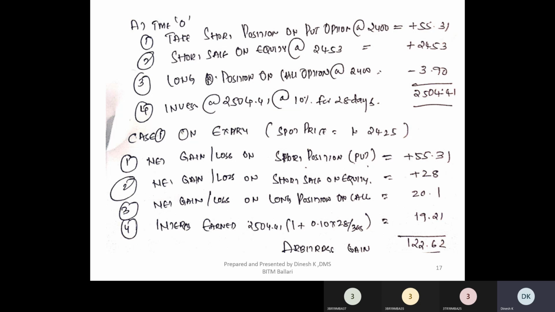Second, the net gain or loss. What is the other position that you have taken? You've taken a short sale on equity for 2453. Now the market price is 2425. As a short seller, will you benefit or are you going to make a loss if the market price is 2425? So are you going to make a gain or a loss here?